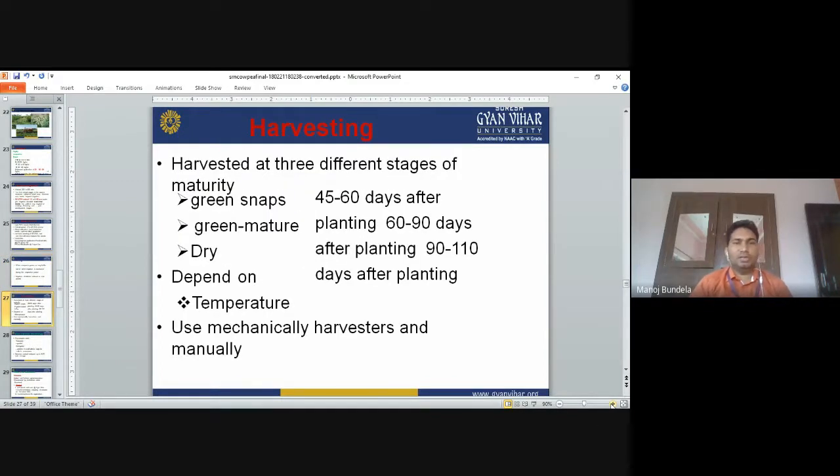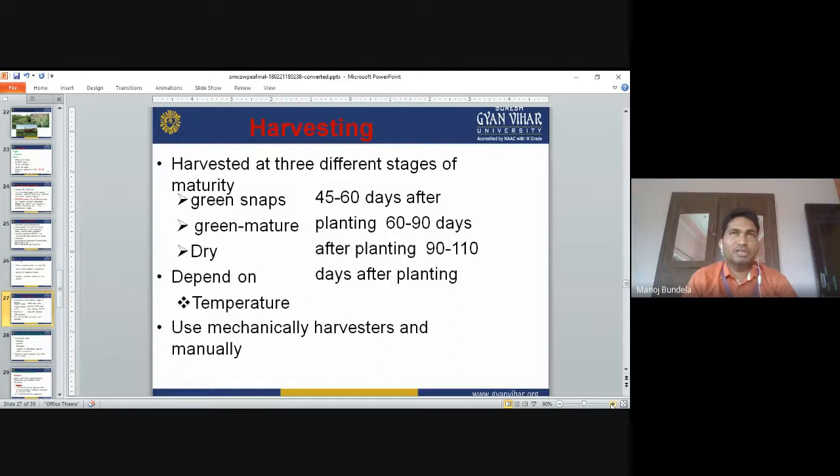Harvesting. There are three different stages of maturity for harvesting. If we are going for green snaps, then 45 to 60 days after sowing we harvest. For green mature, 60 to 90 days after sowing we harvest. For dry purpose, 90 to 110 days after planting we go for harvesting. So green snap 45 to 60, green mature 60 to 90, and dry 90 to 110. Harvesting depends upon the days after planting.